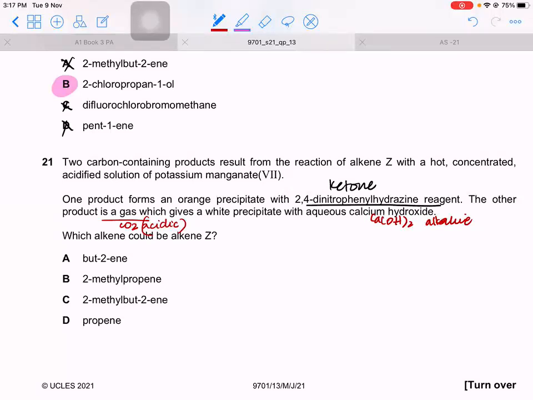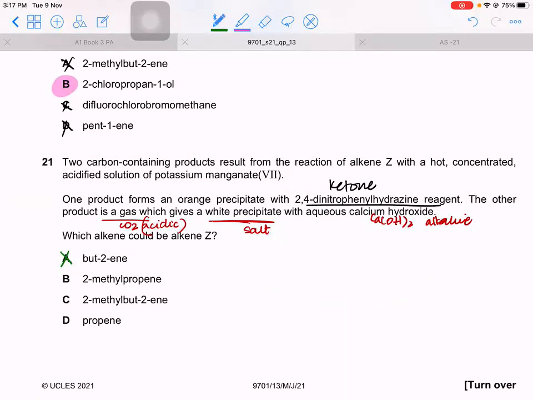yeah, so it gives a white precipitate. So that white precipitate would be the salt. Acid plus alkali giving you salt and water. So one side of the alkene must be making a ketone, one side must be making carbon dioxide and water. Butene. So let's see, this is butene. From both sides, you have a hydrogen and a carbon. So both sides will give you carboxylic acid. Can't be the answer.